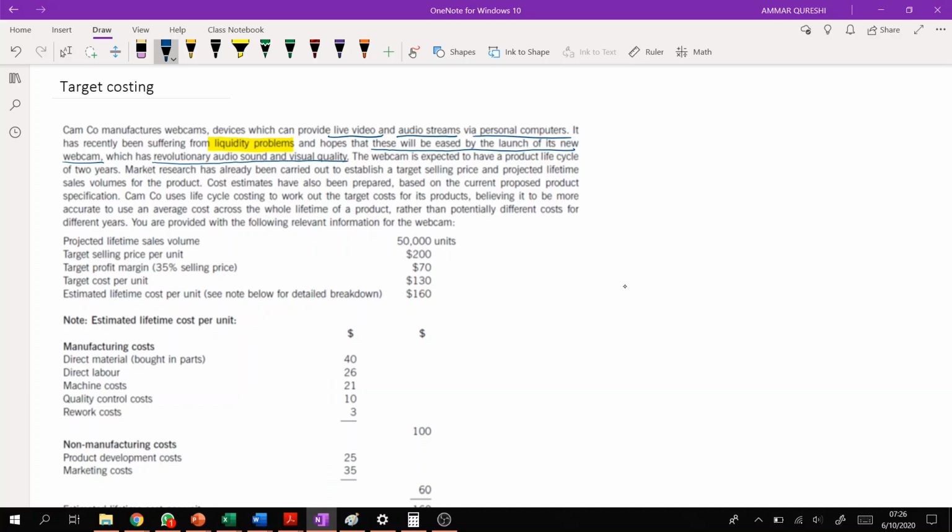So, what company is thinking? Company is facing a liquidity problem right now. So, management is thinking that let's launch this new product, and by the launch of this product, we can get out of this problem, right? You may pause this video and try to think whether it's necessary. Do you really think that company can get out of this problem by launching a single product or not?